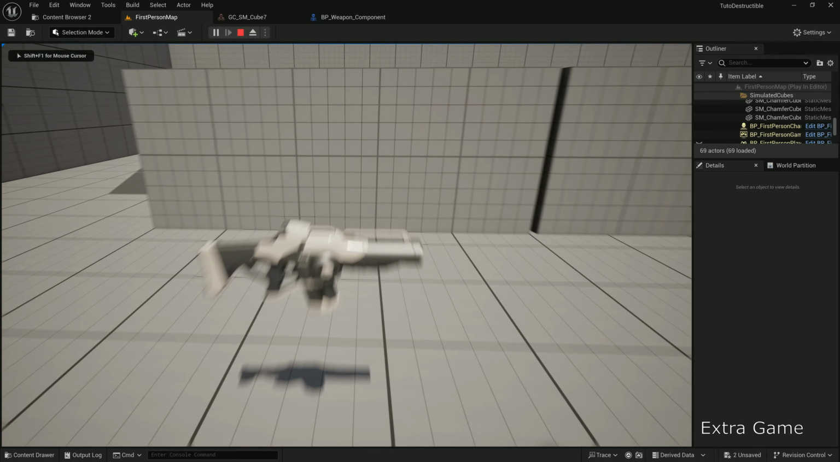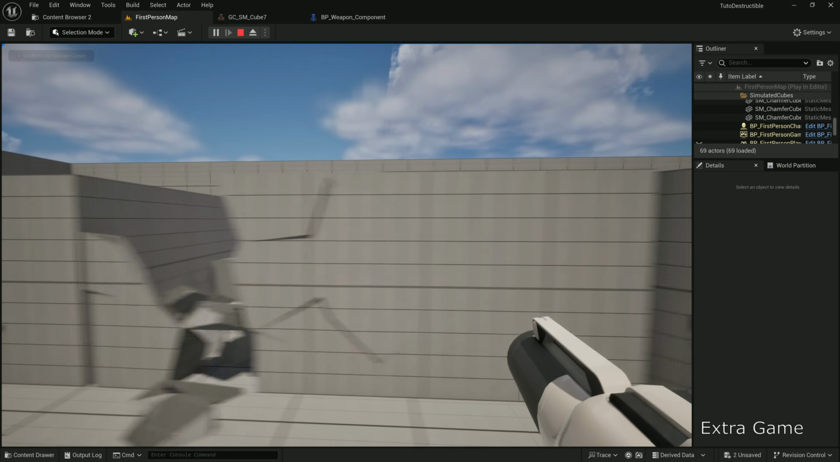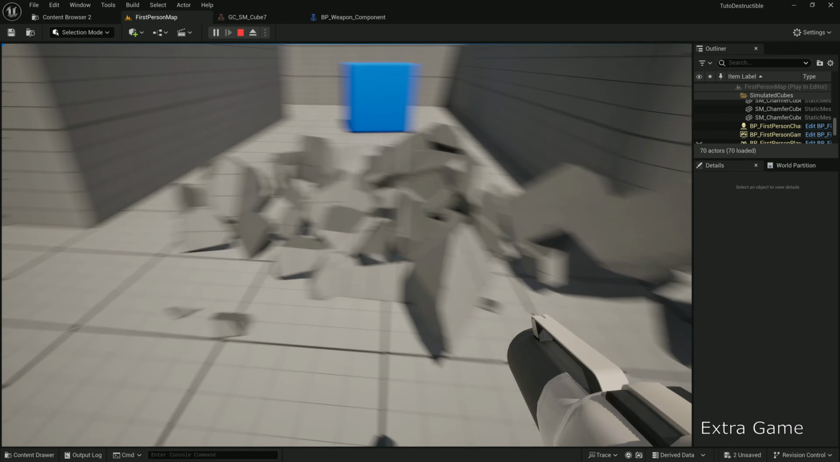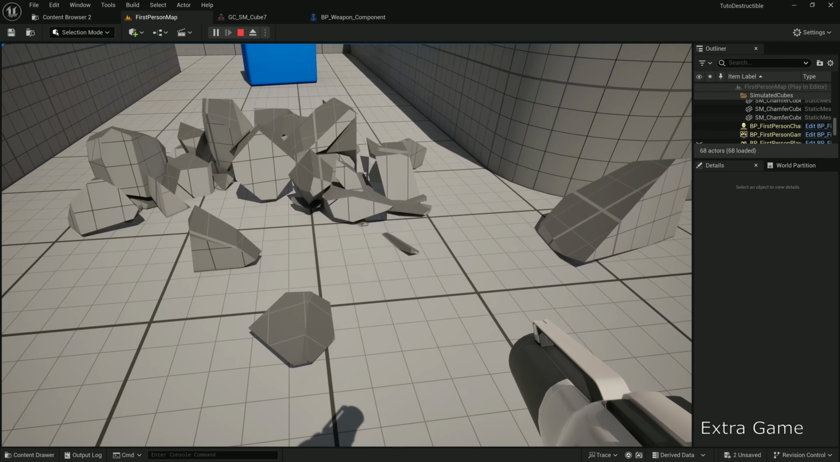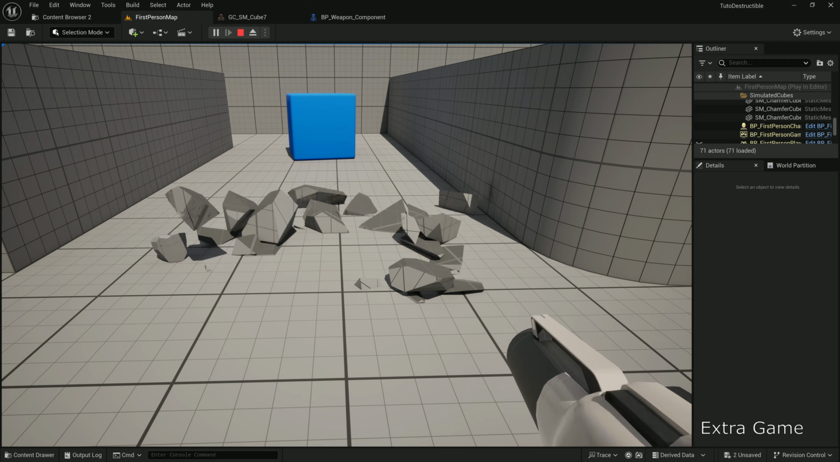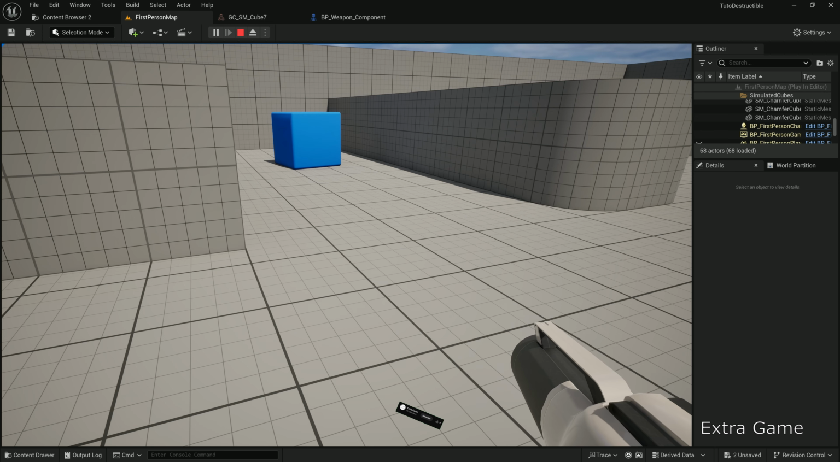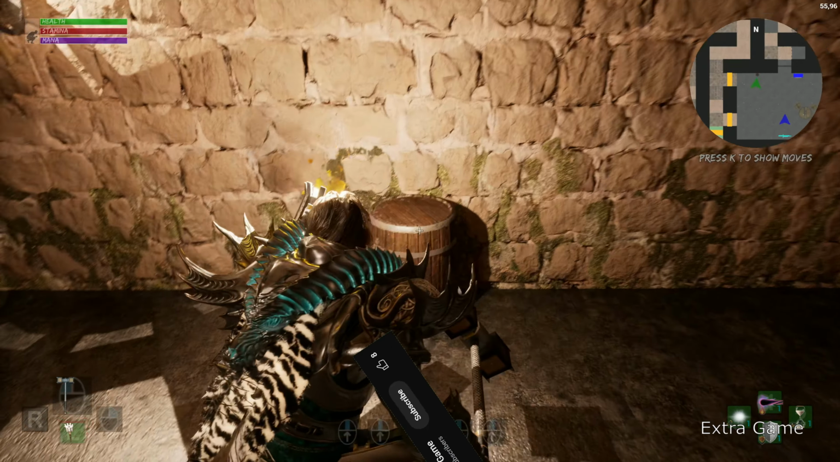Welcome to my Unreal Engine 5 tutorial on destructible objects. In this step-by-step guide, you'll learn how to add interactive destructible objects. We'll cover fracturing objects and player interactions. We'll go through it step by step, and I'll show you how to make the necessary tweaks for a perfectly